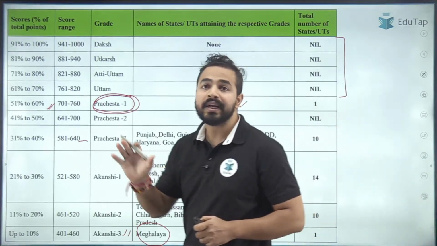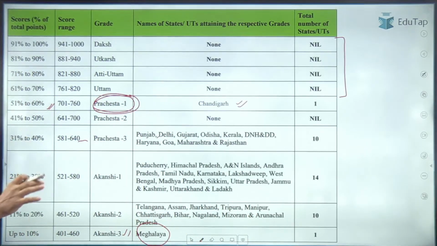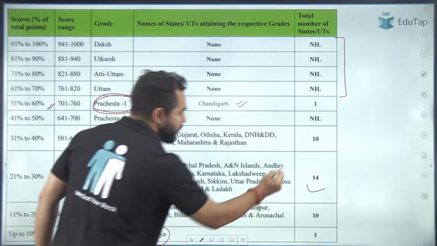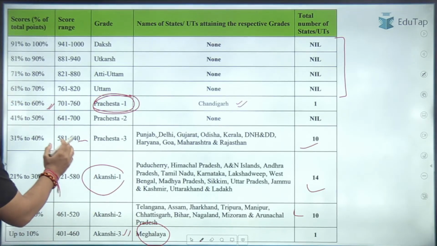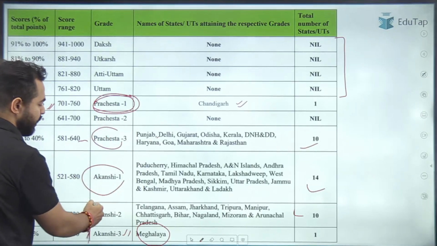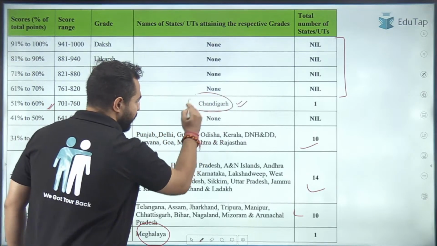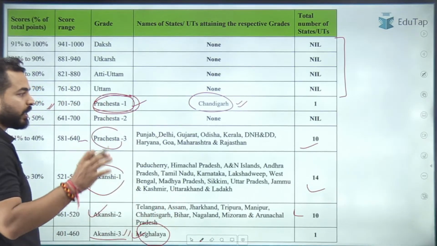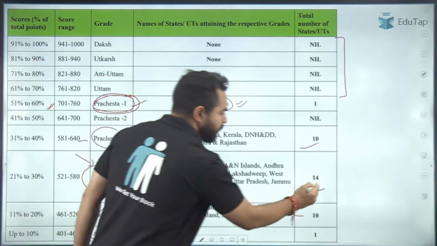Now you can see here guys that the total number of states in the next category is, basically, which category had the most states and union territories? They were in Aakanshi 1. You can see 14 states are there. After that, 10 states each are there in Aakanshi 2 and Prachesta 3. Okay, so no need to remember this much detail. The most important thing is that the top performer is Chandigarh in Prachesta 1, the worst performer is Meghalaya in Aakanshi 3, and the most number of states and UTs are in Aakanshi 1, that is 14.